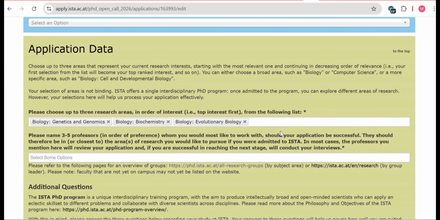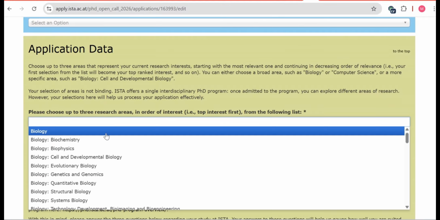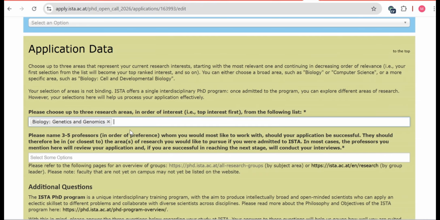And first you have to choose your research area. There are different options given here. You have to choose your area of research. So for mine, it's genetics and genomics, biochemistry, and evolutionary biology. You can choose your area of interest. You know in which research area you want to do research, PhD research.